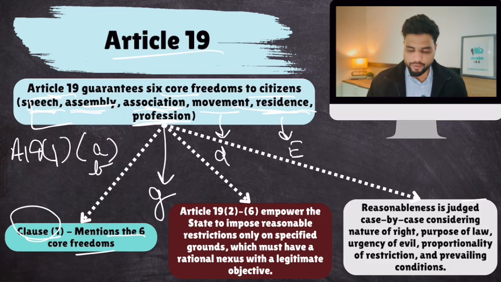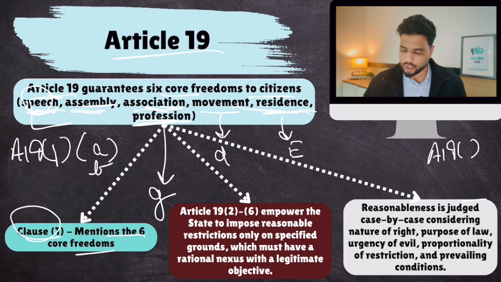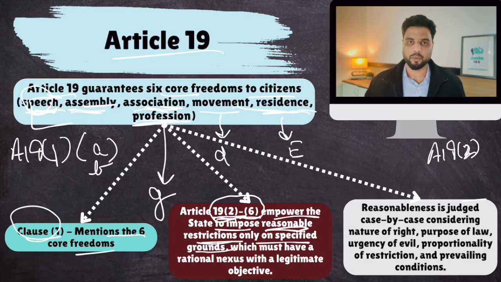Now, for free speech, reasonable restrictions are mentioned in Article 19, clause 2. Similarly, for assembly, restrictions are mentioned in clause 3. So, Article 19, clause 2 to clause 6 mentions reasonable restrictions. So, you understand the mechanics now. Article 19, clause 1 mentions all the freedoms, and clause 2 to clause 6 mentions those reasonable grounds on which the state can restrict your freedoms. So Article 19, clause 2 to 6 empower the state to impose reasonable restrictions only on specified grounds. Now those grounds are specified in the Constitution from 2 to 6, which must have rational nexus with the legitimate objective.